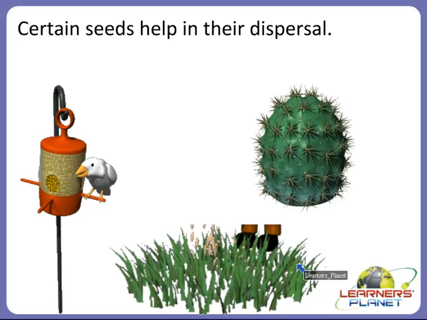In this way the dispersal by animals takes place. One such example is cocklebur. Cocklebur seeds have spines, so these seeds are carried away by the animals. And dispersal by animals takes place in this way.